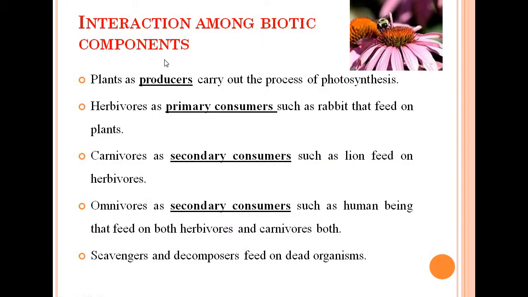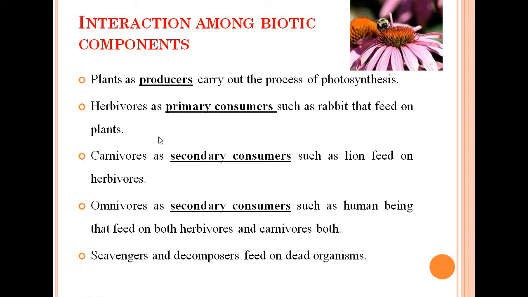Interaction among biotic components. We know that plants and animals depend on each other for various needs. Animals mainly depend on plants for food and shelter. Animals in turn help plants by pollinating flowers, dispersing seeds, etc. In nature, this relationship has been observed among plants, animals, scavengers and decomposers, and now we will study how they have interacted with each other.